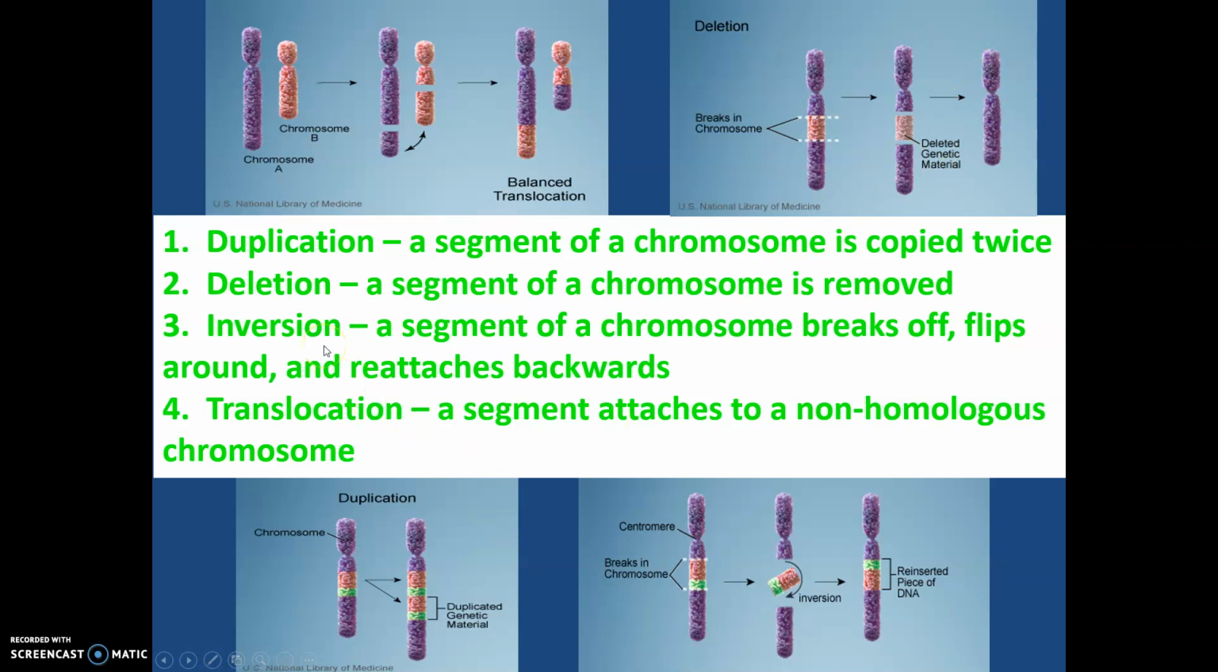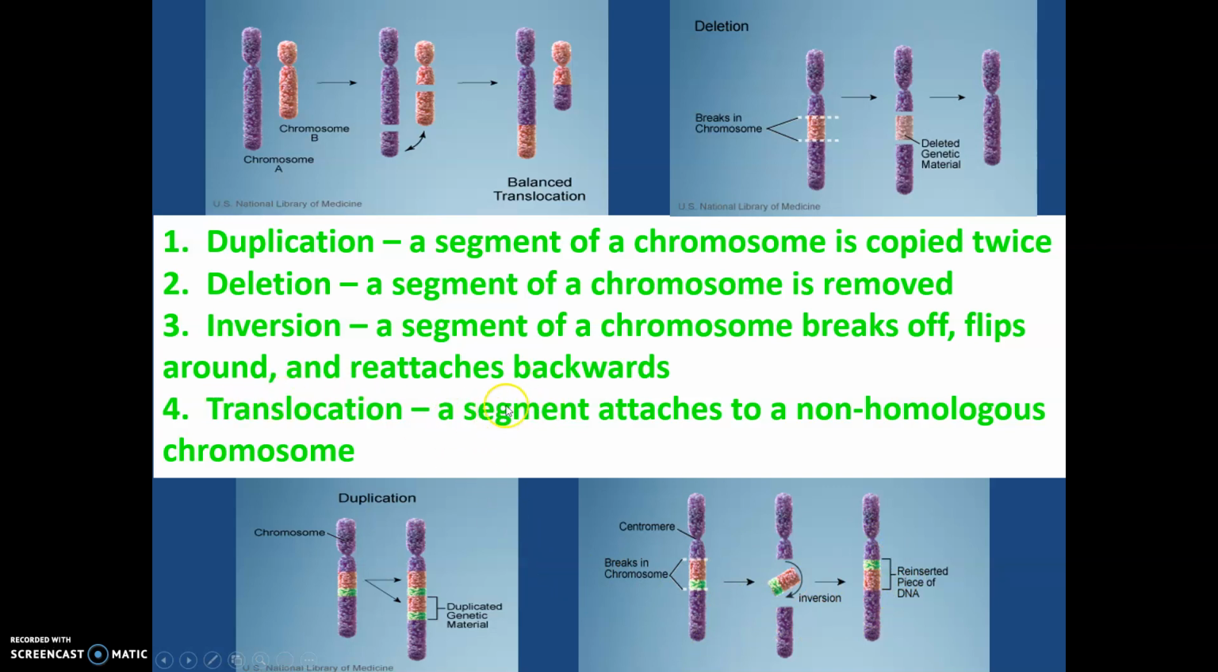Next, we have inversion. In this mutation, a segment of a chromosome will break off, flip around, and then reattach itself backwards. So down here we have inversion. We have a chromosome here, and then a section represented by the pink and green breaks off, flips around or is inverted, and then it is reattached. So now instead of having pink and green sections of the chromosome like it should be, we have the green then pink.